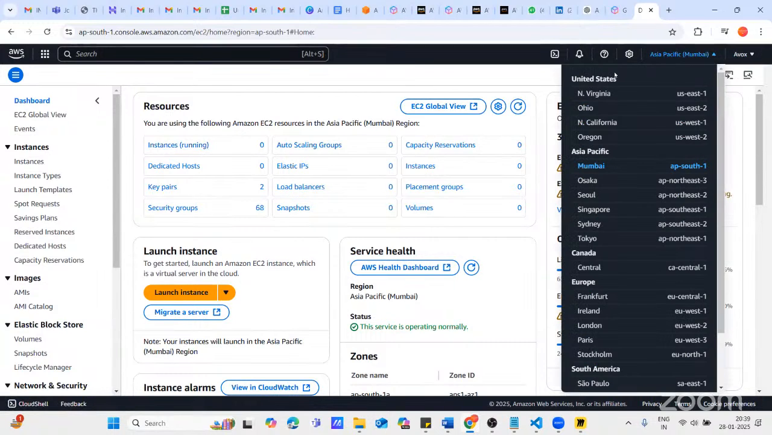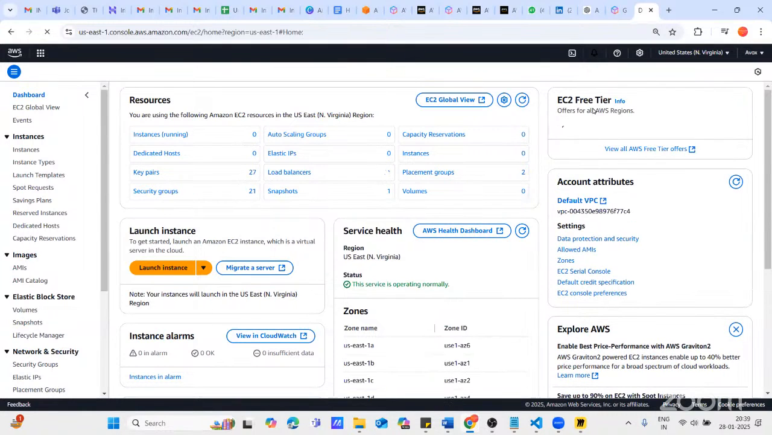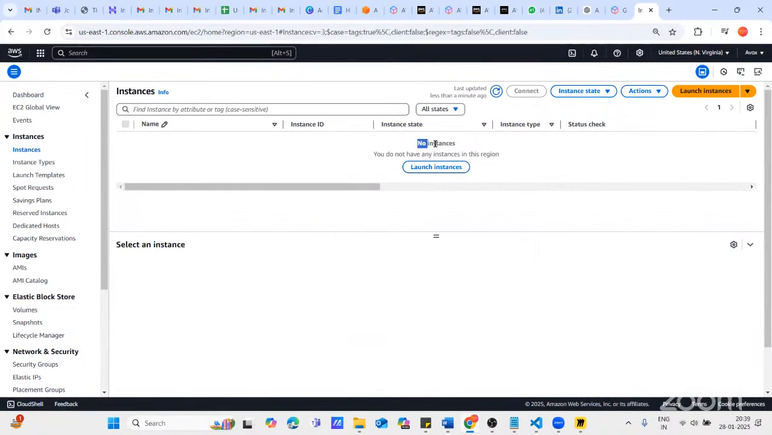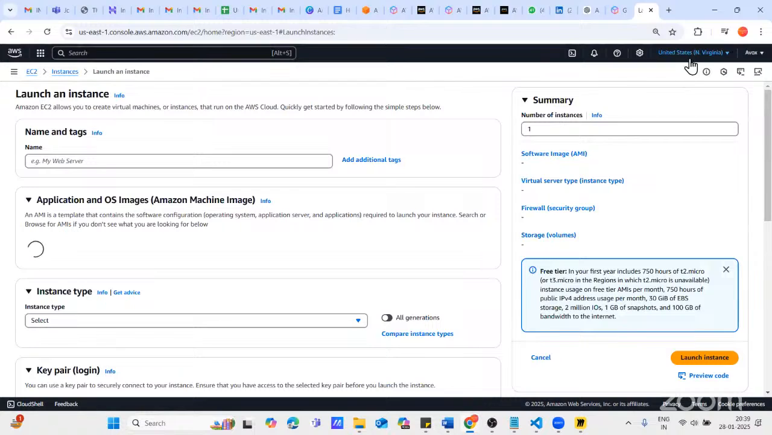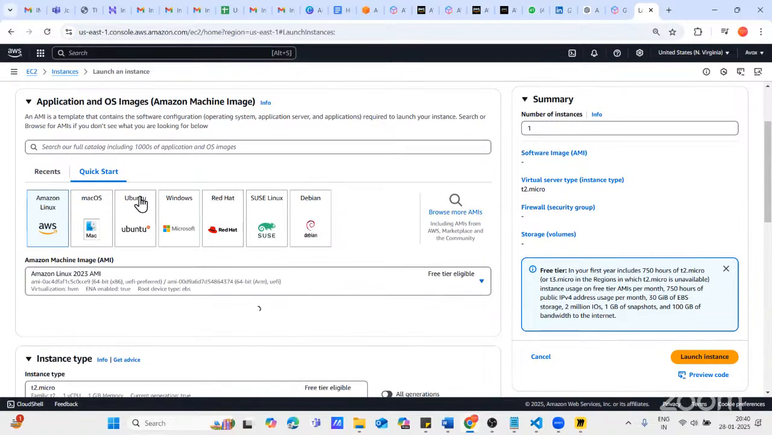So let's say I'm changing my region. I want to launch a machine in North Virginia, US East 1 region. Sorry, availability zone. On the left hand side, we have instances. You click on instances. I can see there are no instances, right? As you click on launch instance, the first thing you select is a region. Secondly, you need to provide the name of your machine, let's say Linux server, and go down.